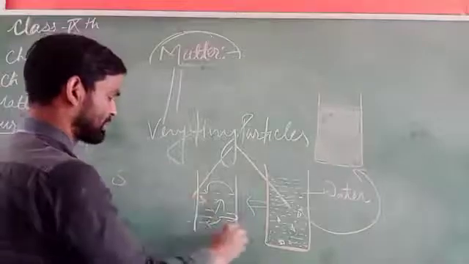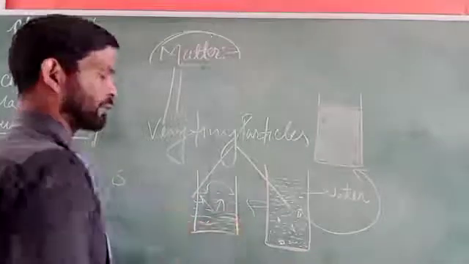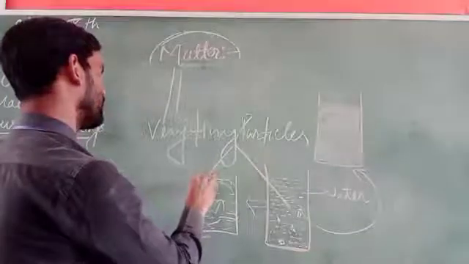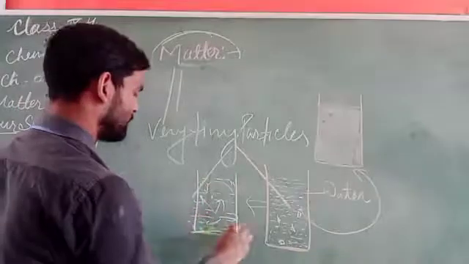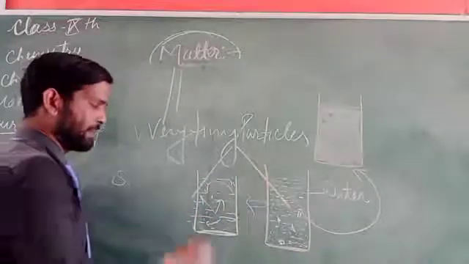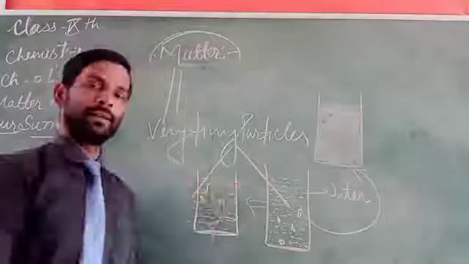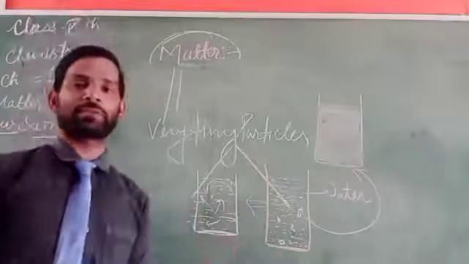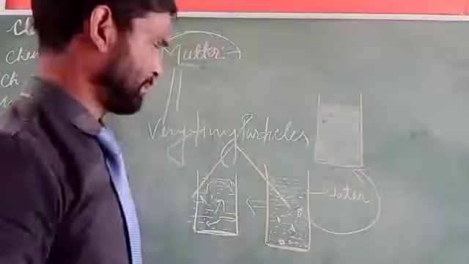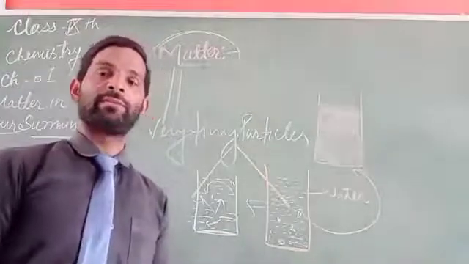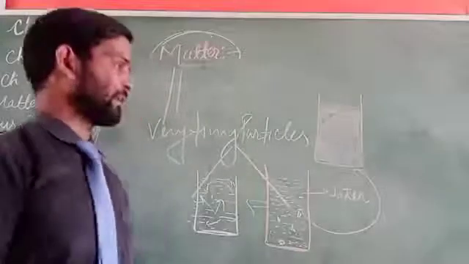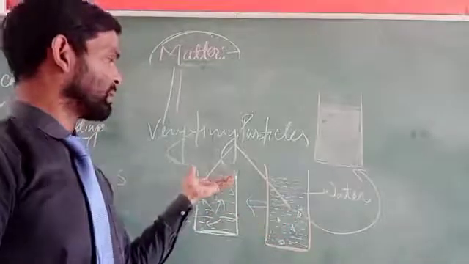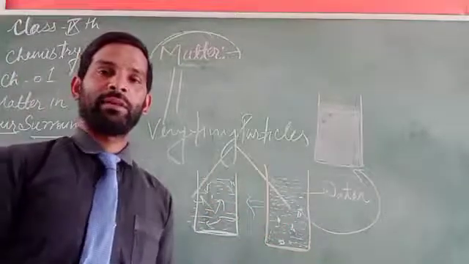The color of potassium permanganate reaches from the bottom up to the top of the vessel, and this indicates that tiny particles are present, and there is space between the particles, due to which the potassium permanganate or copper sulfate gets completely dissolved and moves up to the top of the vessel.